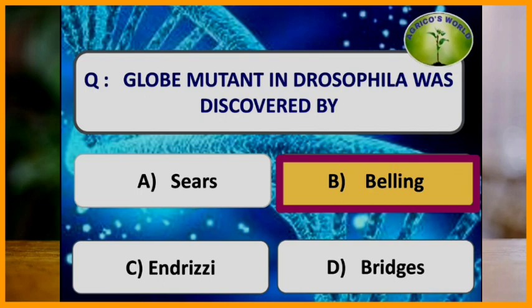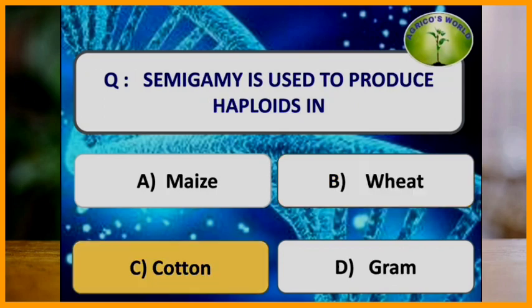The globe mutant in Drosophila is discovered by Belling. Here the options are Sears, Endrizzi and Bridges. Sears is the scientist who developed the complete set of 21 monosomics and allosomics in wheat, and Endrizzi is the scientist who developed 26 monosomics in cotton.